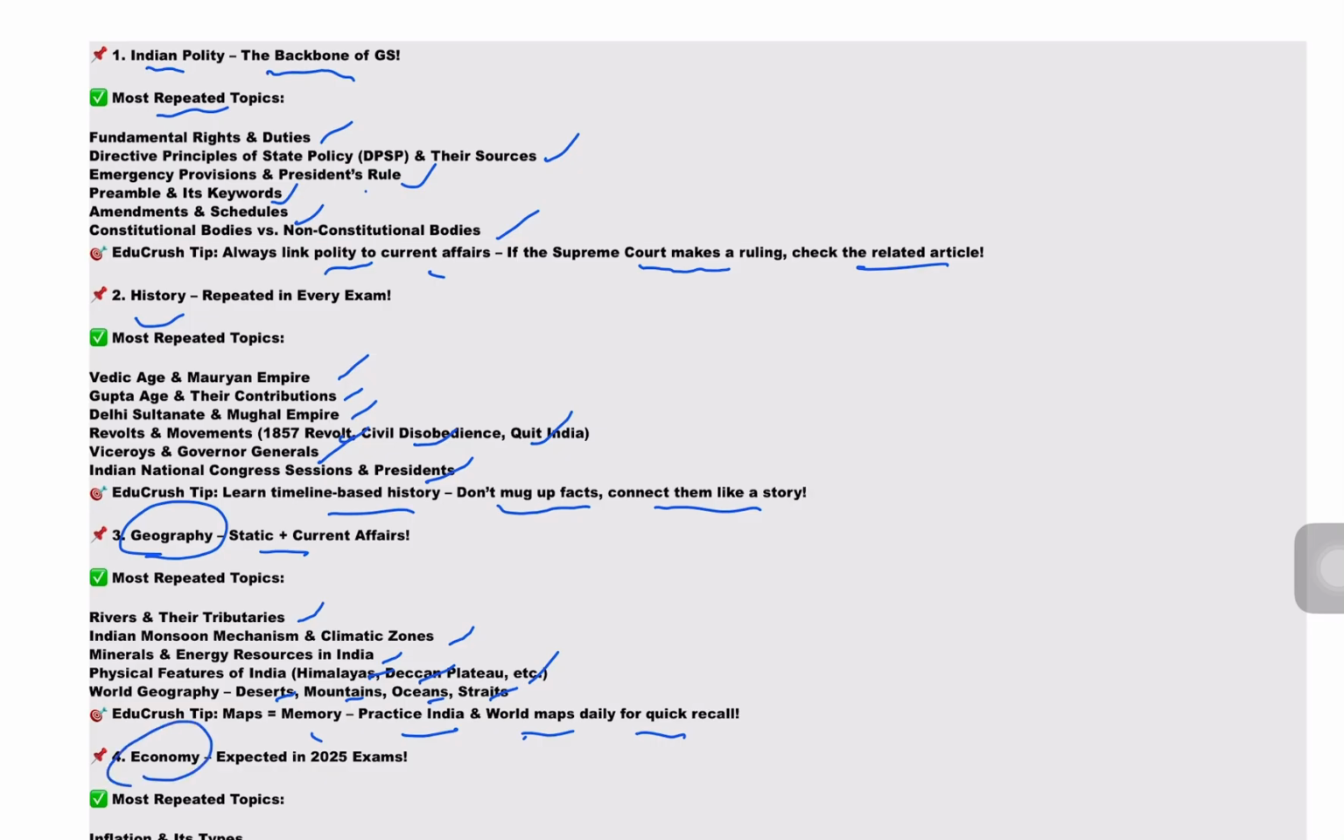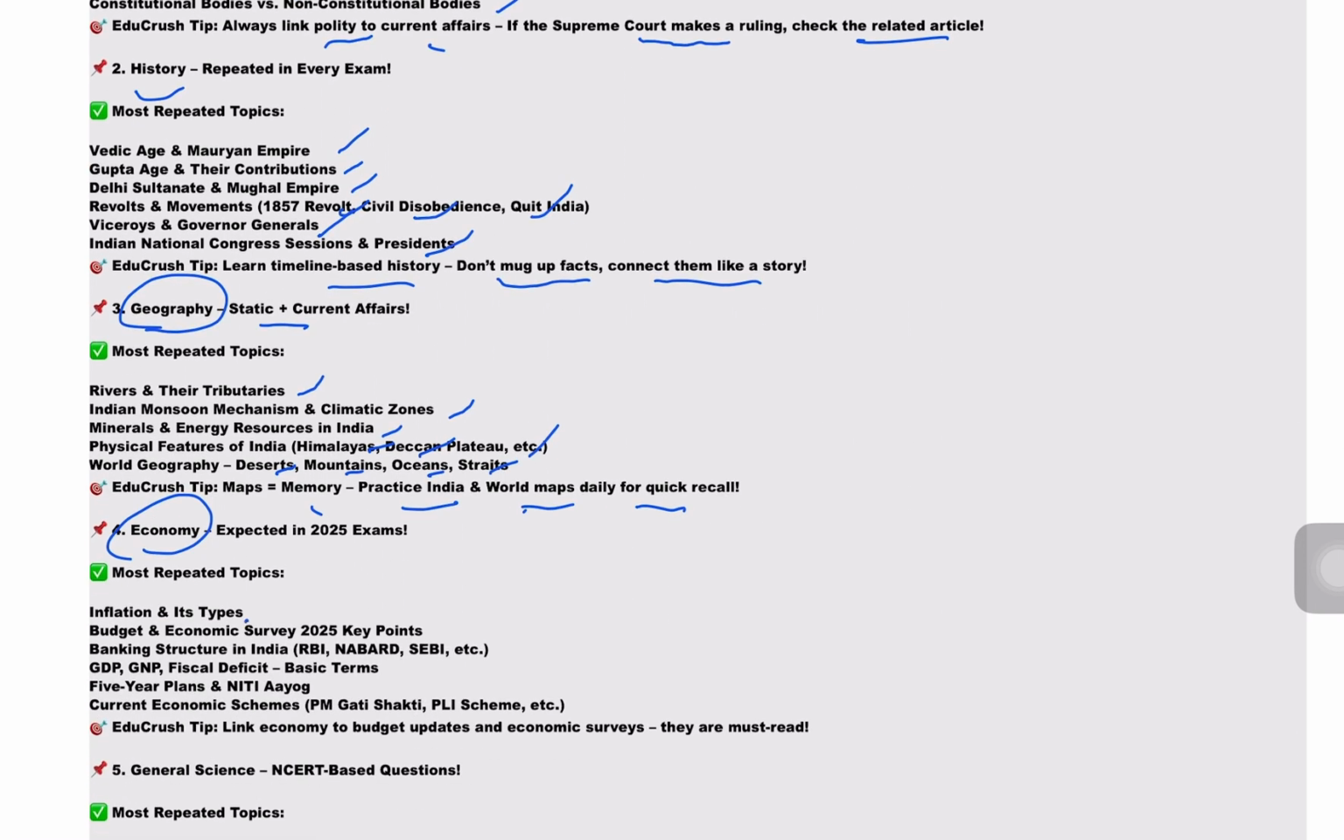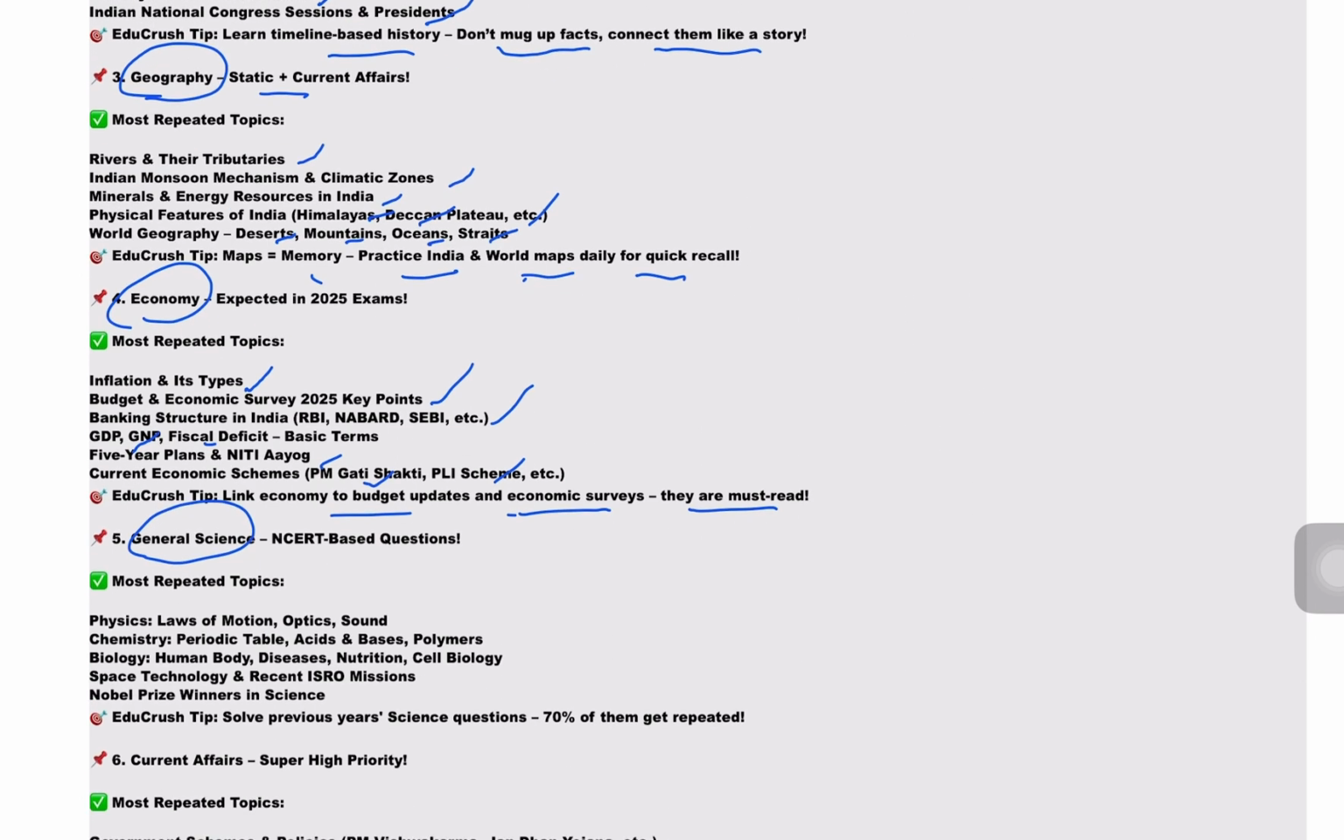From the economy point of view, the questions we can expect in 2025 exams are inflation and its types, budget and economic survey 2025 key points. Next, banking structure in India, that is RBI, NABARD, SEBI, etc. Next, basic terms like GDP, GNP, fiscal deficit, 5-year plans and Niti Aayog, current economic schemes, that is PM Gati Shakti, PLI schemes, etc. Tip from EduCrush is link economy to budget updates and economic survey. They are a must read.